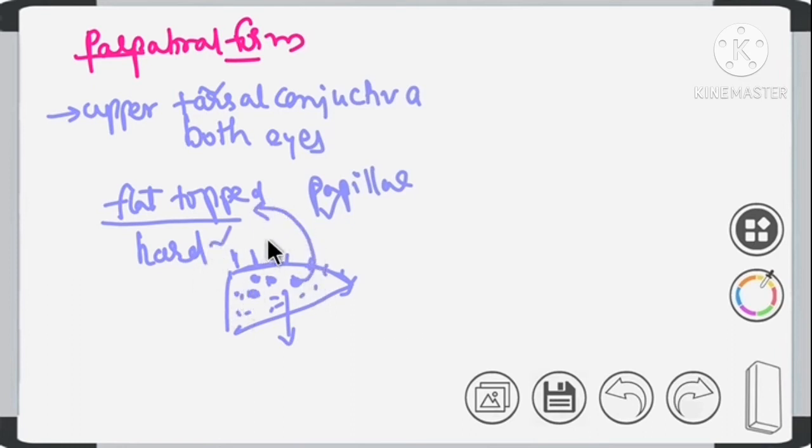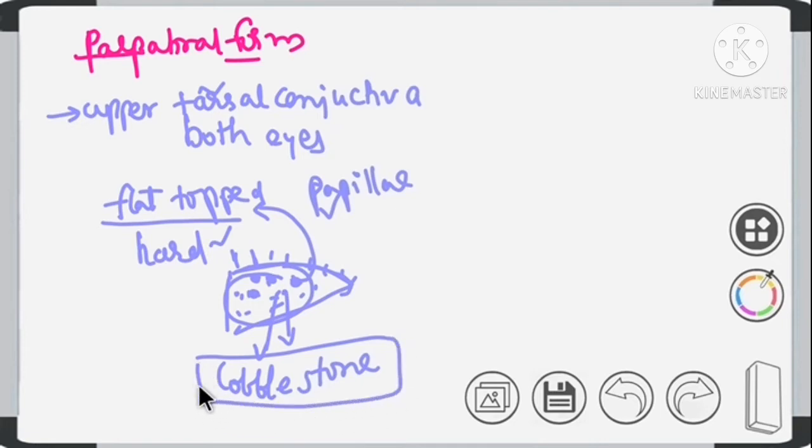These papillae will appear like cobblestone, right? So this is called cobblestone appearance or pavement stone appearance. Clear?